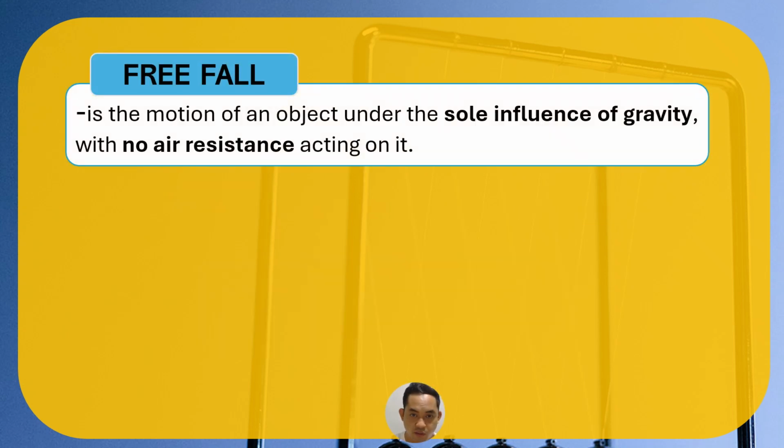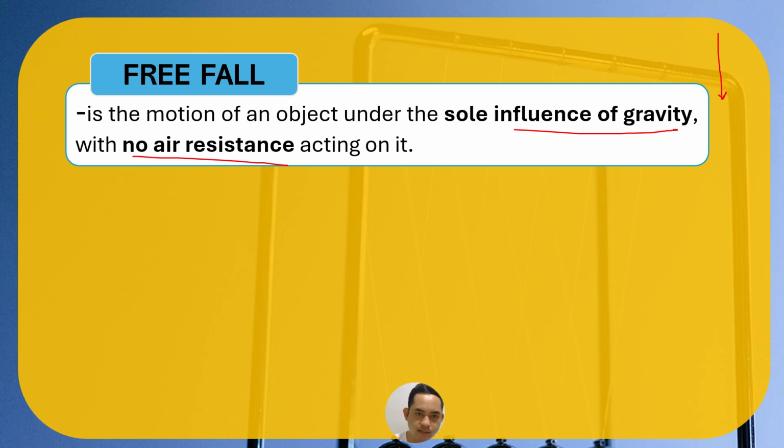Free fall is the motion of an object under the sole influence of gravity. Since the object is falling downwards, the gravity is acting on it. Manong baba na siya. And in doing free fall problems, we should always remove air resistance.